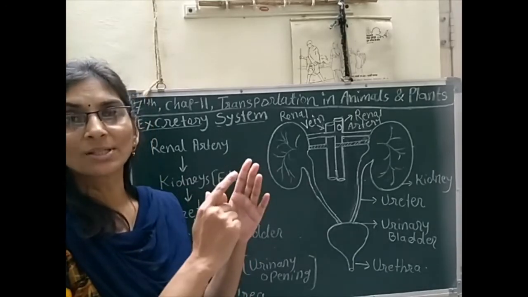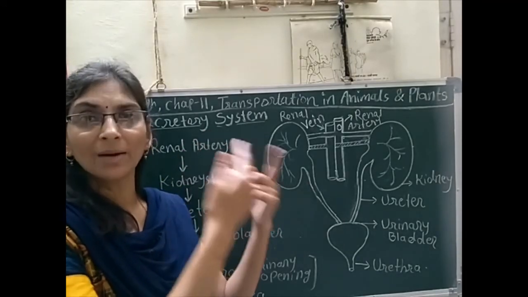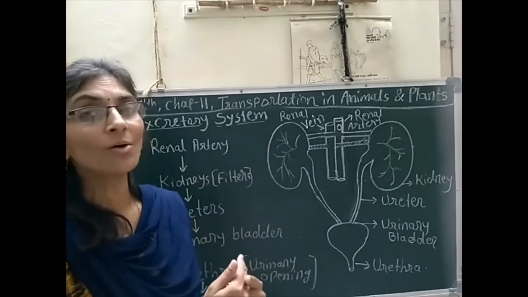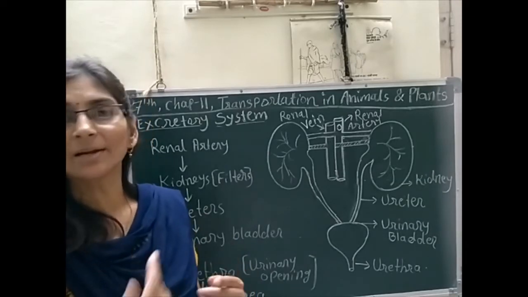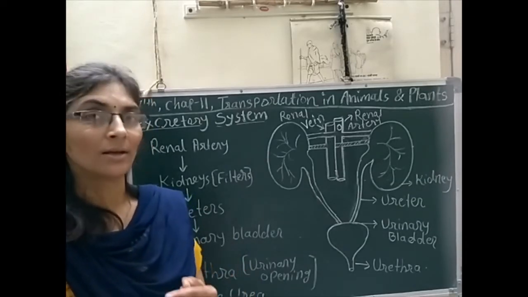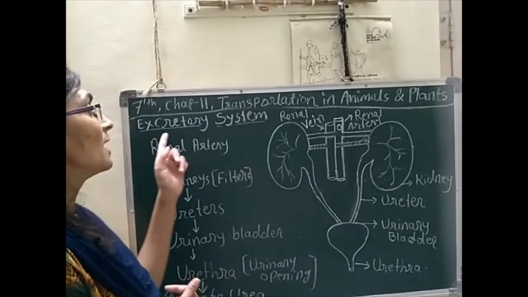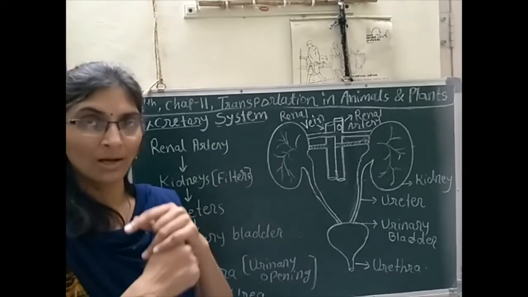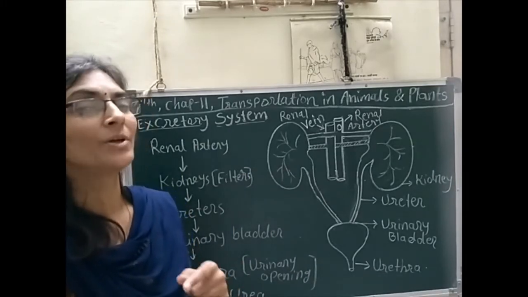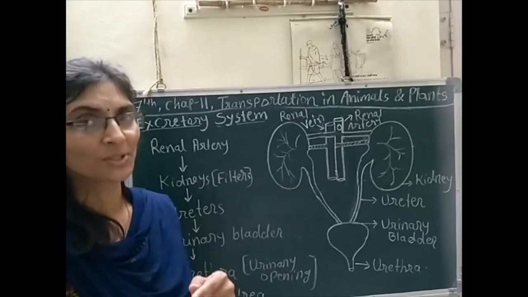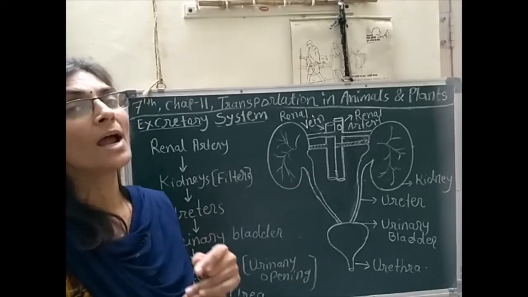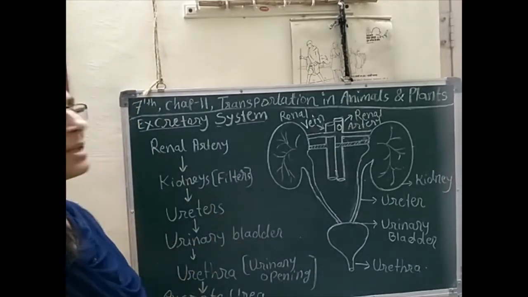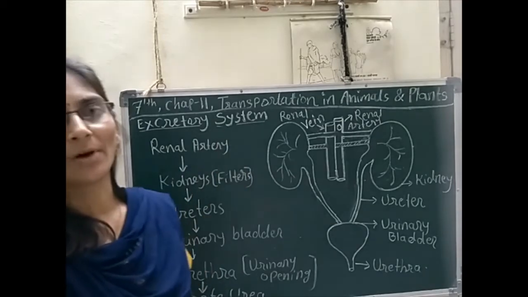Yes, the first process is exhalation, removal of carbon dioxide with other waste. The second process is egestion, that we know. In egestion, undigested food gets removed from our body. And the third one we will see here, the excretory system. Through the excretory system, waste material like urea, which is a very toxic substance, a toxic chemical, gets removed from our body, and for that removal the excretory system works.